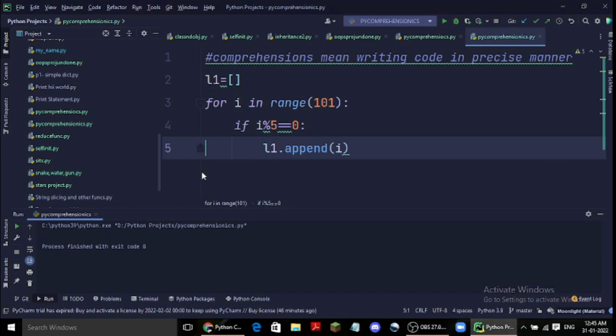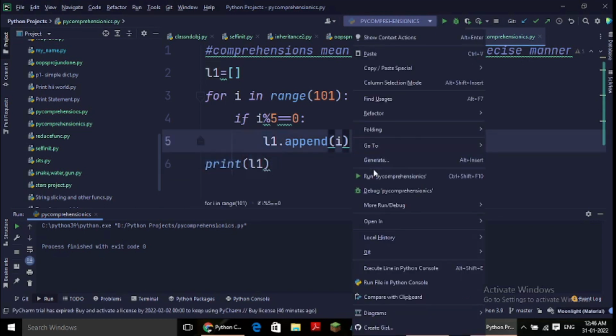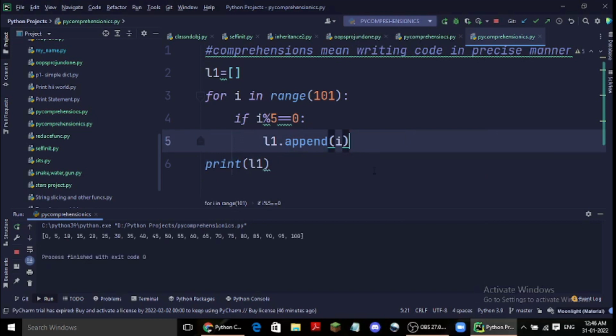Now if I print L1, here you can see it has printed all the numbers which are divisible by 5, or all the numbers which when divided by 5 give 0 as a remainder.